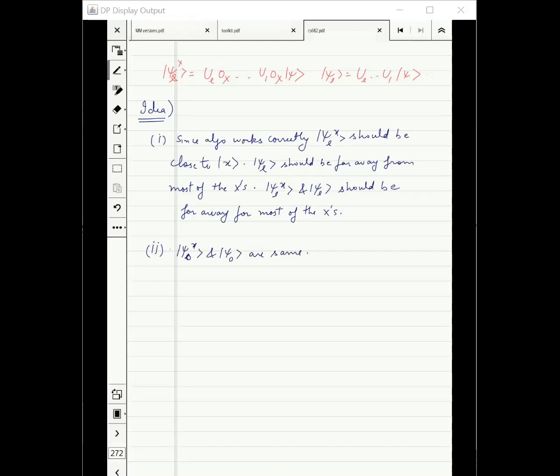By definition, I have not applied any oracle. It has to be the same. I can generalize it and say that psi Lx and psi L are close to each other when there are fewer queries.